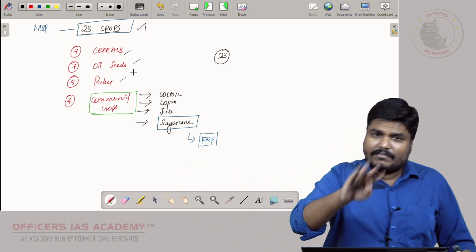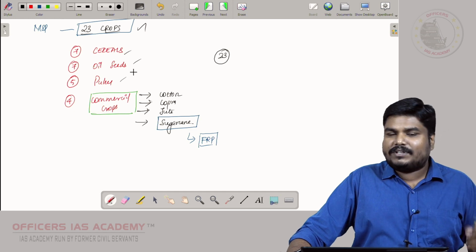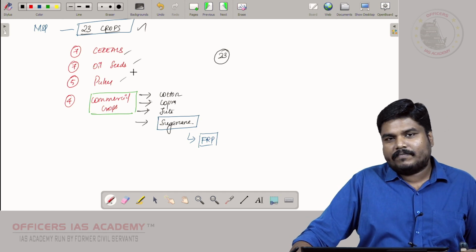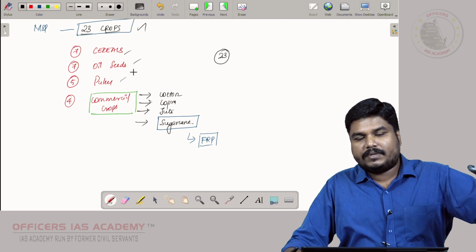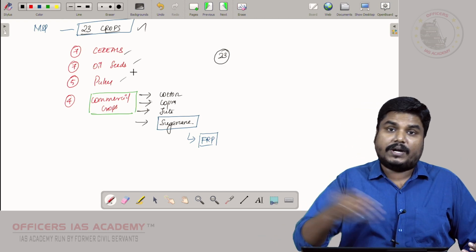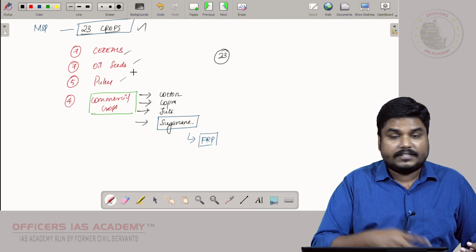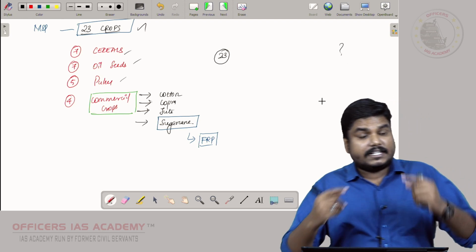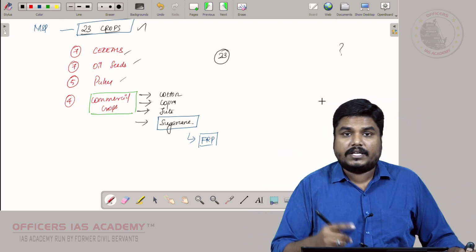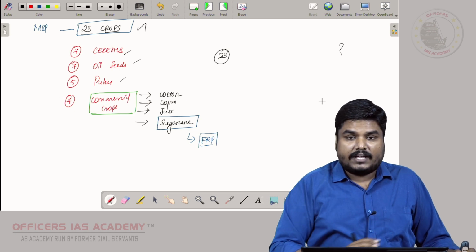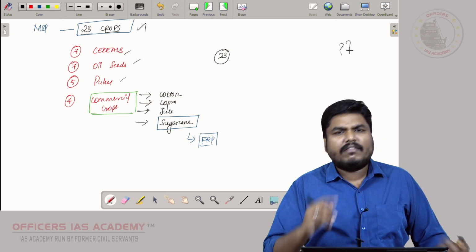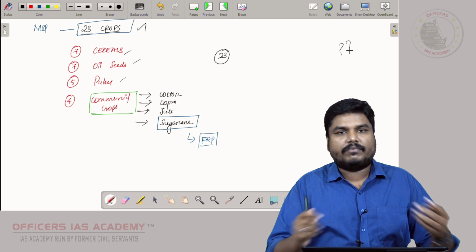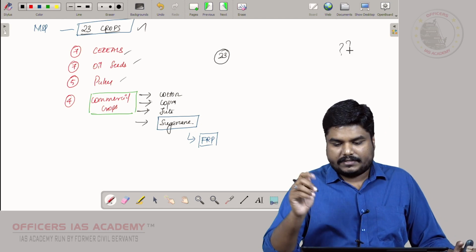So there are some negative consequences because of MSP. However, you have to think whether removing MSP can be a solution to address the agrarian crisis, or whether extending MSP to all the crops can be a solution for the agrarian crisis. So on these lines, you think and build up some points which will be highly useful for your mains.